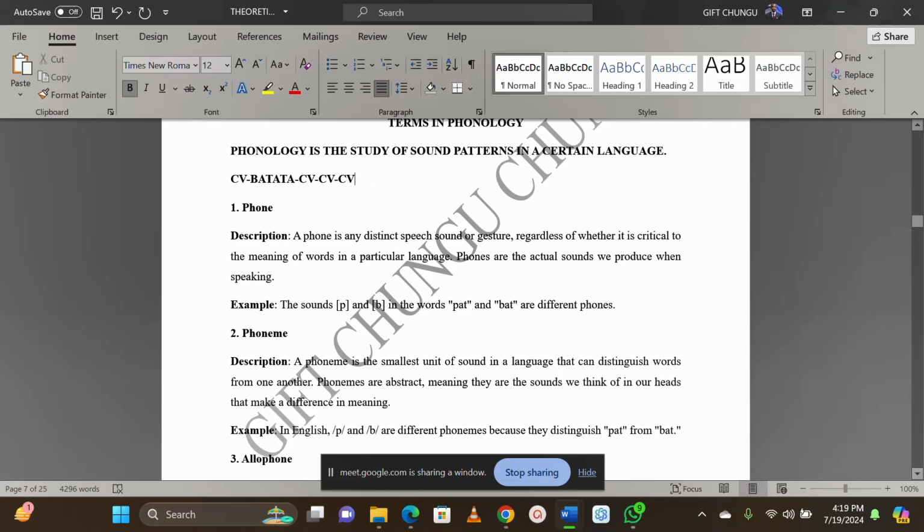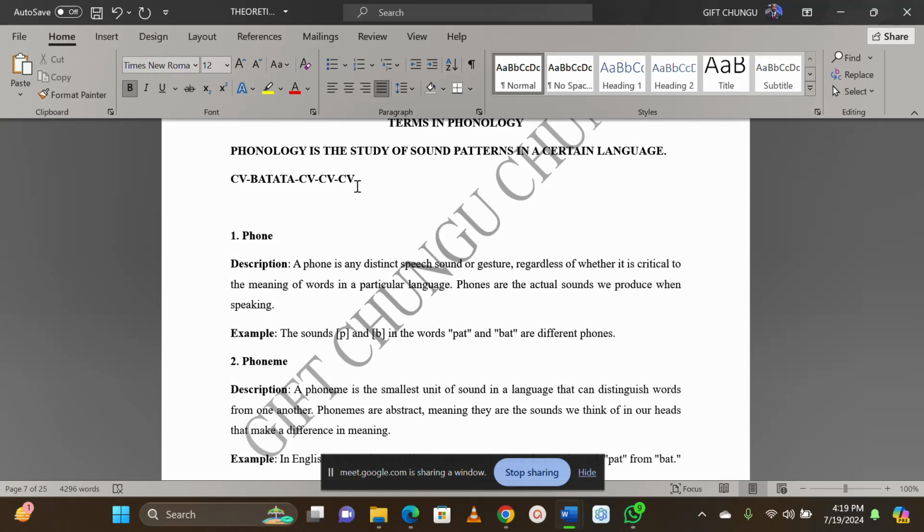Consonant, vowel; consonant, vowel; and consonant, vowel. And then in English, for example, we have the word prompts. Prompts. There we have C C V, and then at the end we have C C C C.